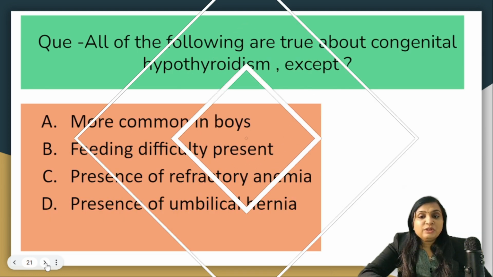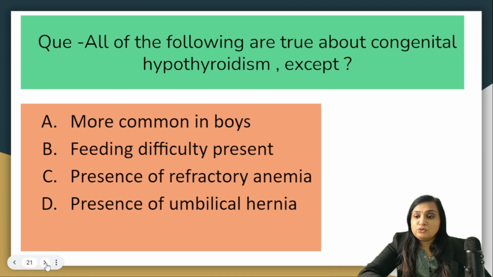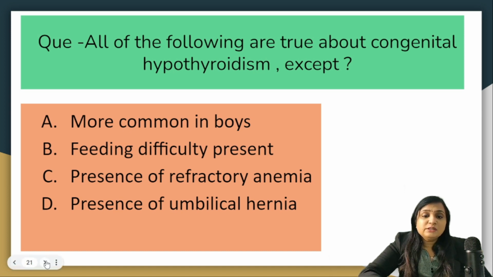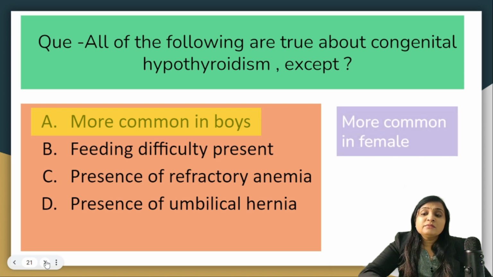The next question is, all of the following are true about congenital hypothyroidism except more common in boys, feeding difficulty is present, presence of refractory anemia and presence of umbilical hernia. Presentation of hypothyroidism could be feeding difficulty, refractory anemia as well as umbilical hernia and prolonged neonatal jaundice. However, it is not common in boys, it is more common in girls.